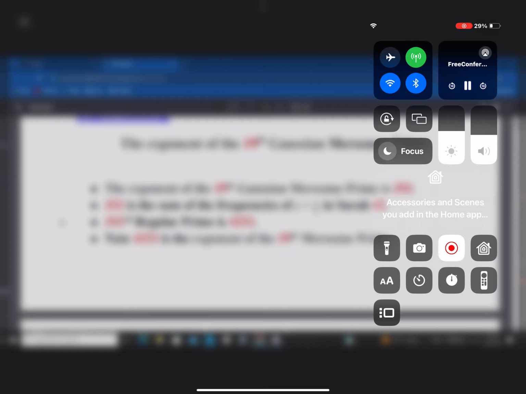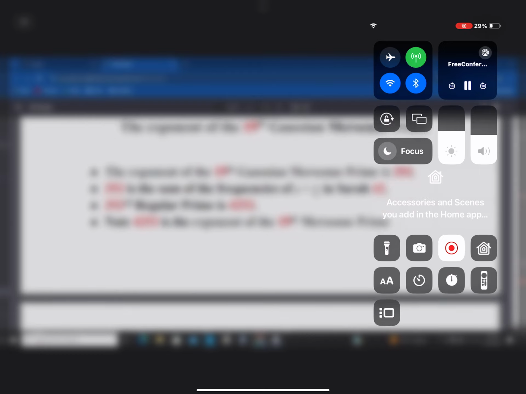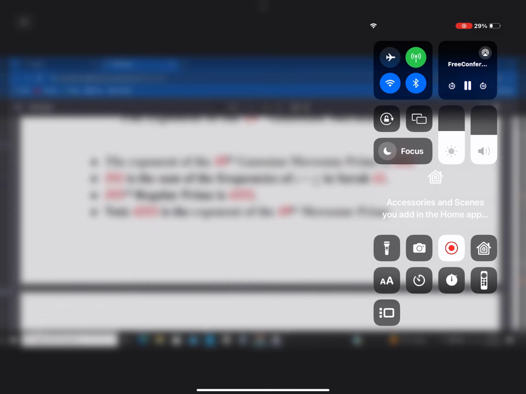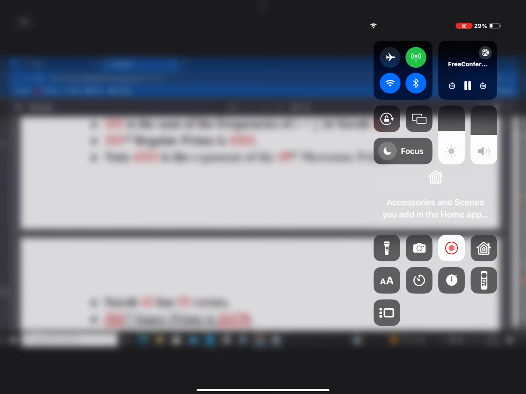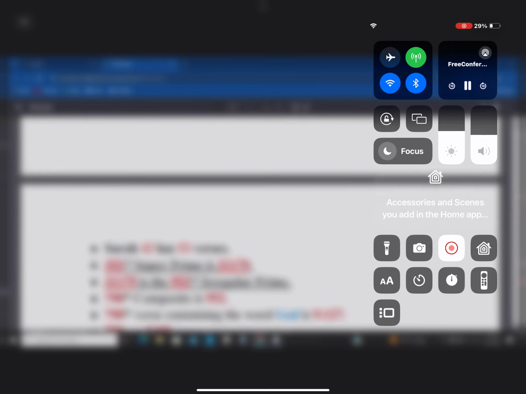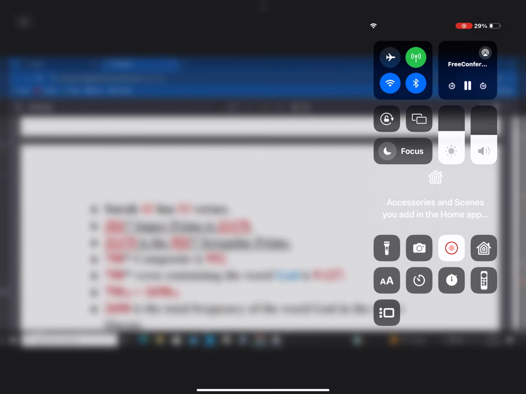The 353rd regular prime happens to be 4253. 4253 happens to be the exponent of the 19th Mersenne Prime. Surah 42 has 53 verses. Now these underlying things are new, okay? So the 353rd super prime is 21179.